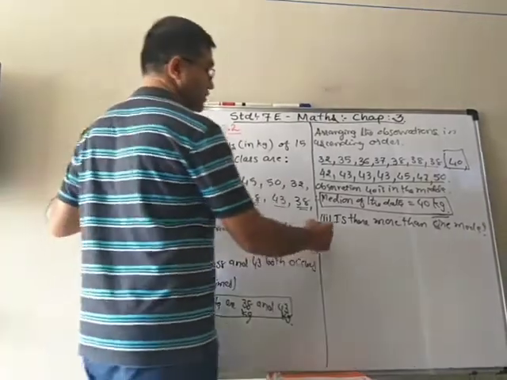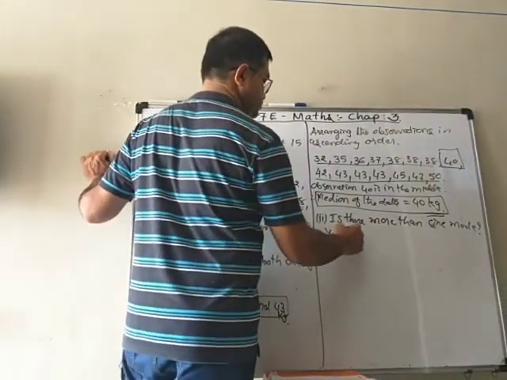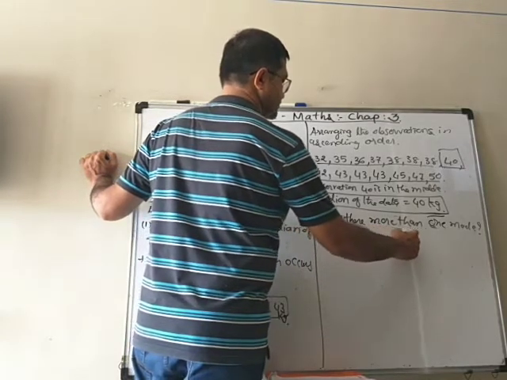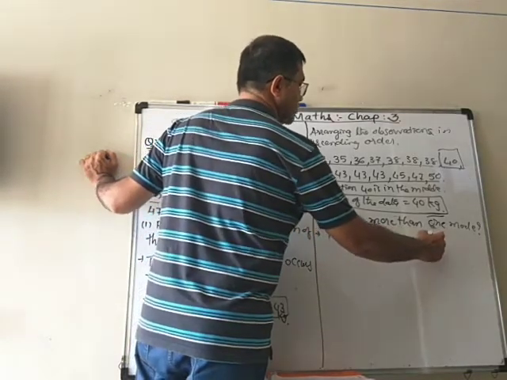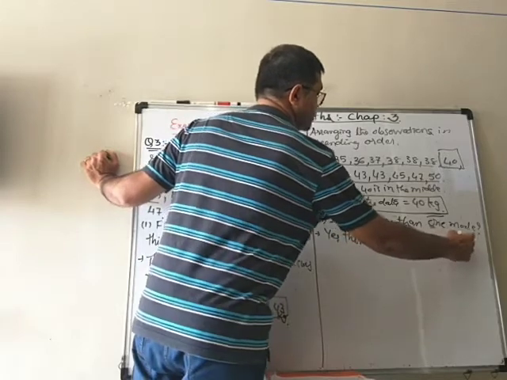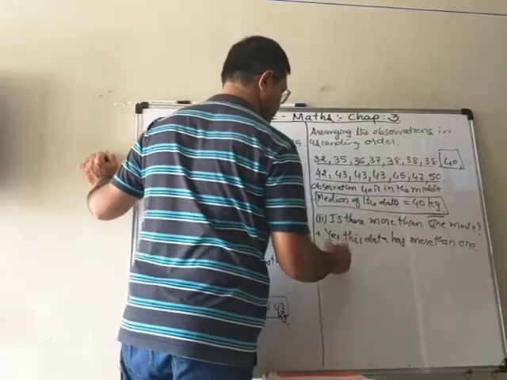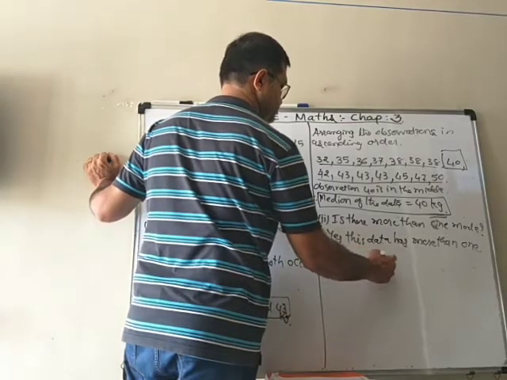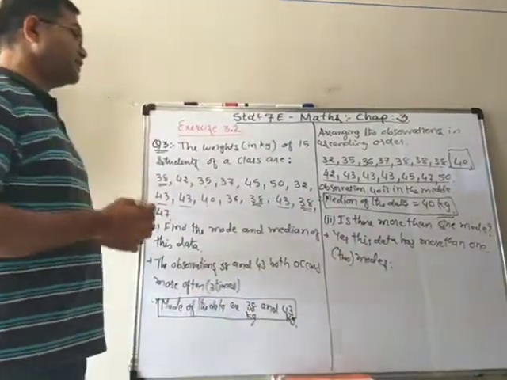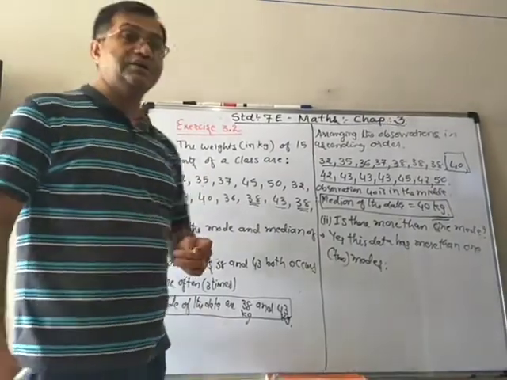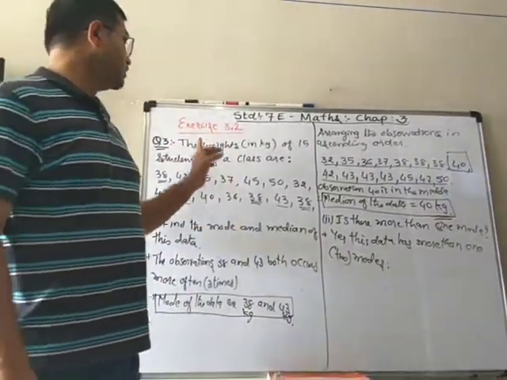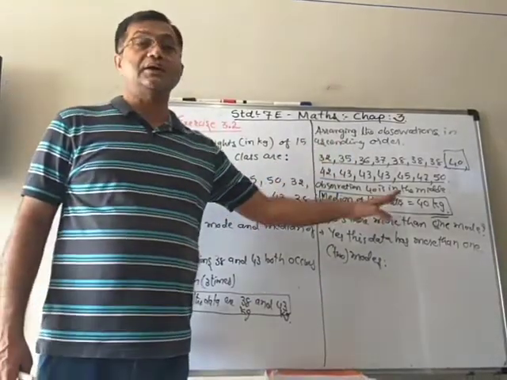So you can write down, yes, this data has more than one mode, in bracket 2 modes. So by this way we find the mode and median of question number 3.